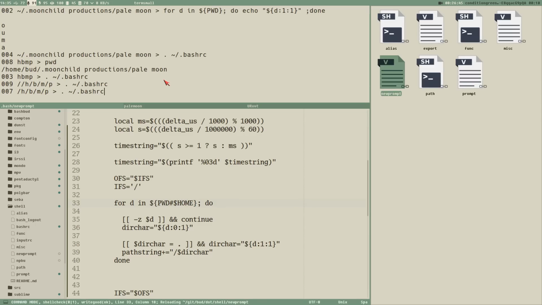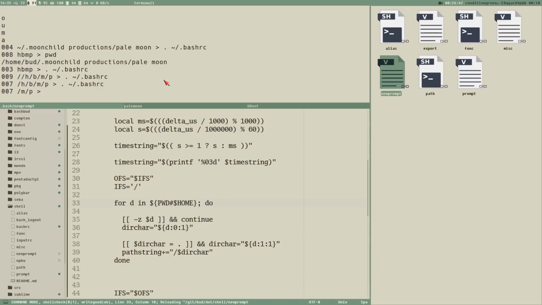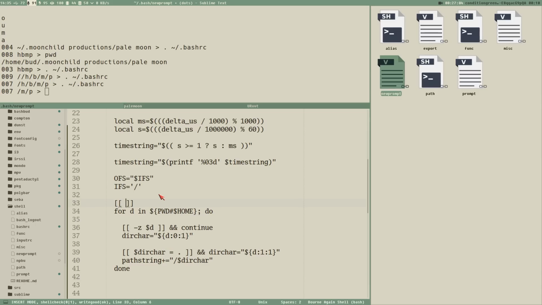So now we should get something that looks like this, MP. So now we only get Moonchild Productions. And then we add the tilde after the loop. We could do it before also, maybe it makes more sense to do it here.